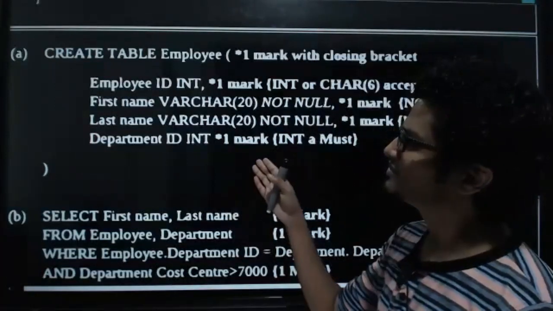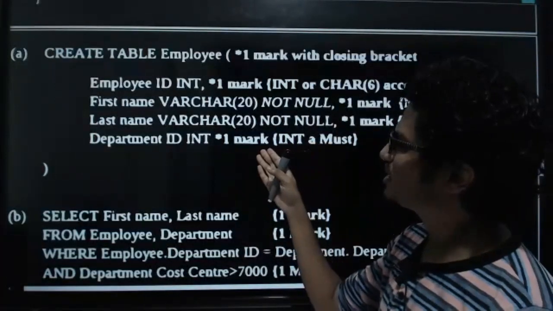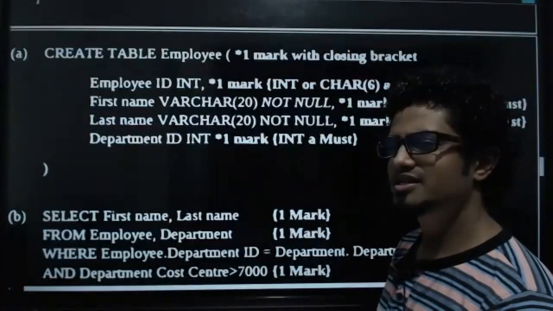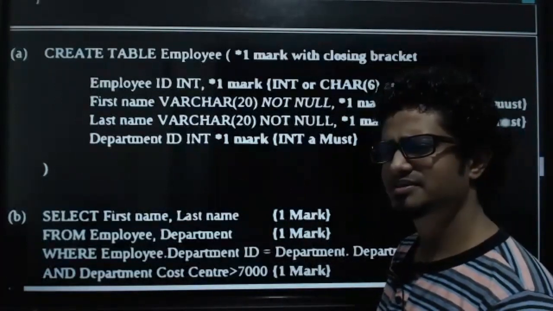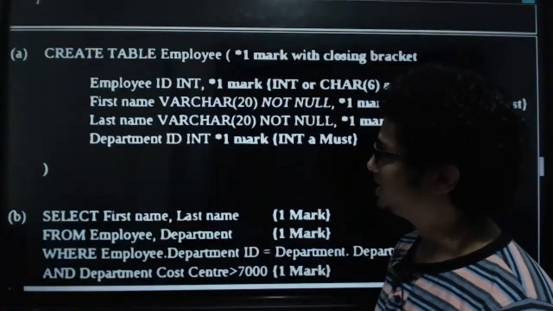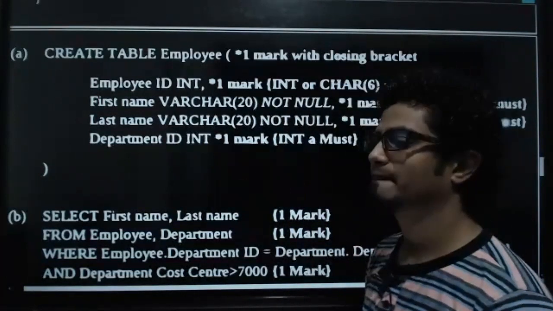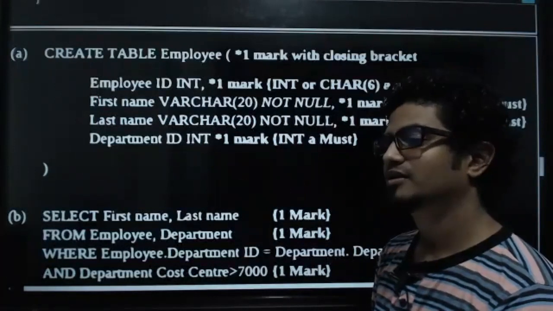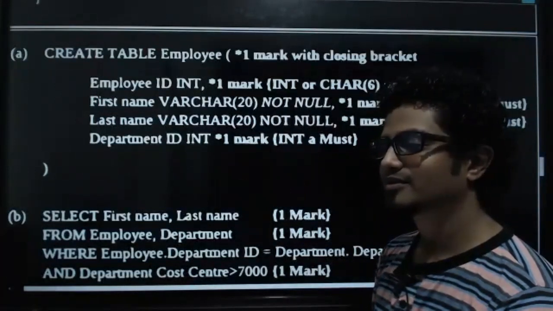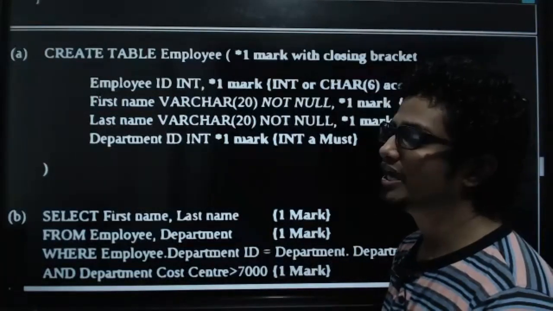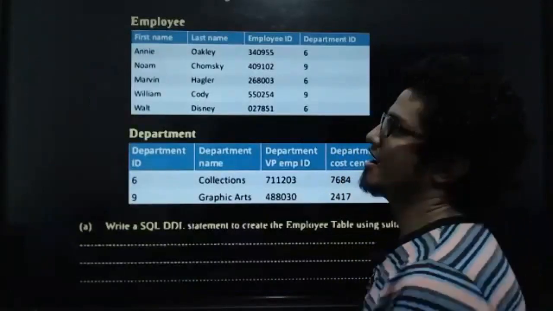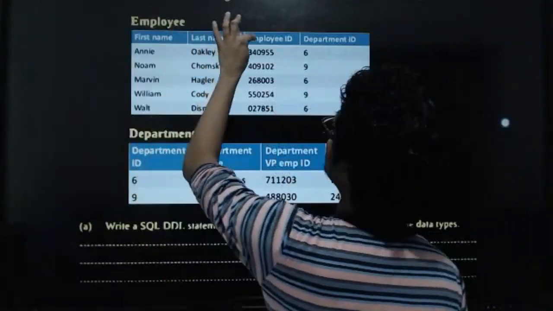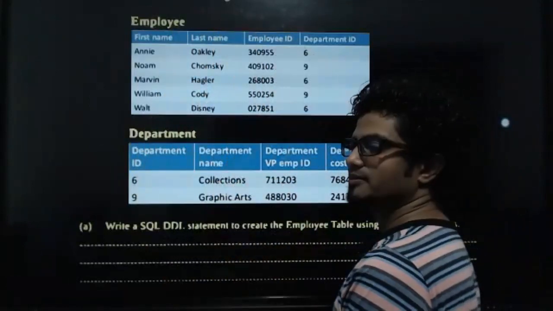Don't you see that there are certain statements missing in my SQL statement in the marking scheme? What is it? Primary key. Very good. That is one thing. And also what? Foreign key. Why are those things missing? Have I underlined in my table that employee ID is the primary key here? Come on, tell me.